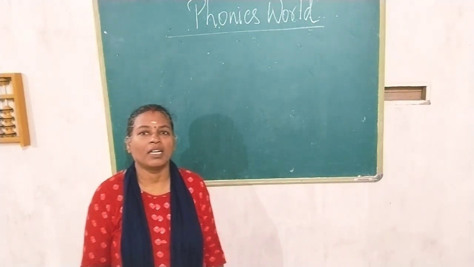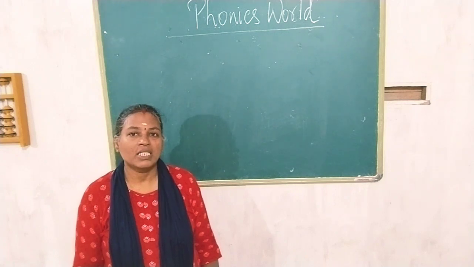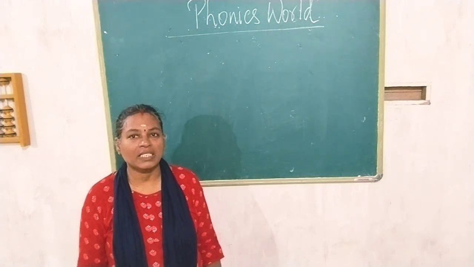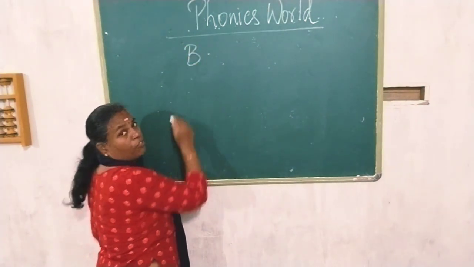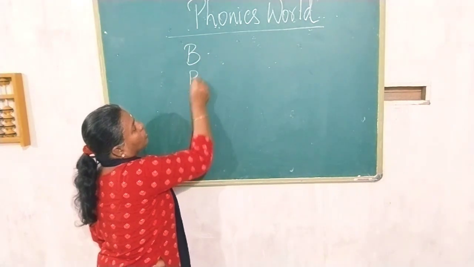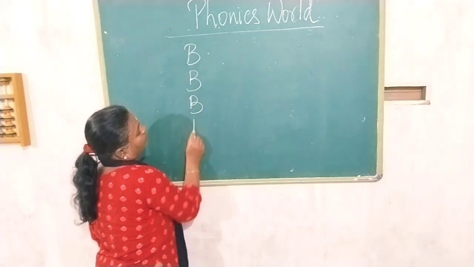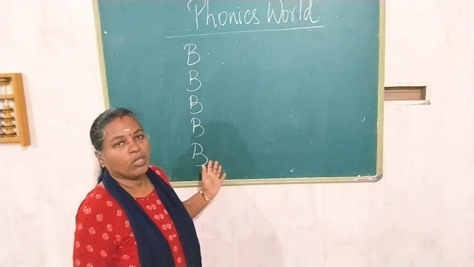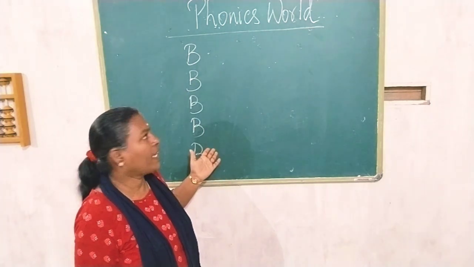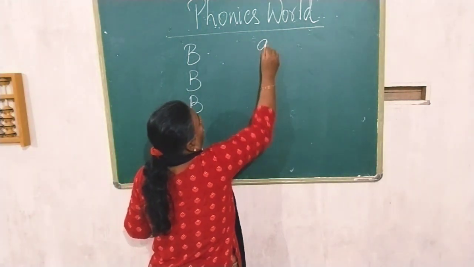Welcome to Phonics 12. Now, let's discuss how to frame 3-letter words. First of all, you just take a consonant. You just take 5 consonants, the same consonant I have taken, and the last consonant again.